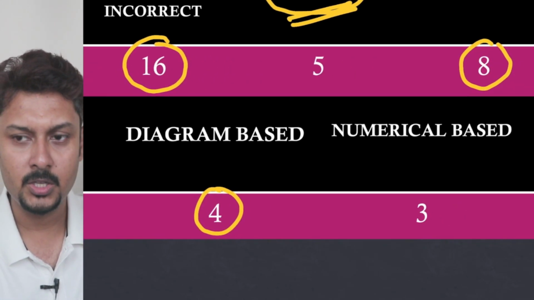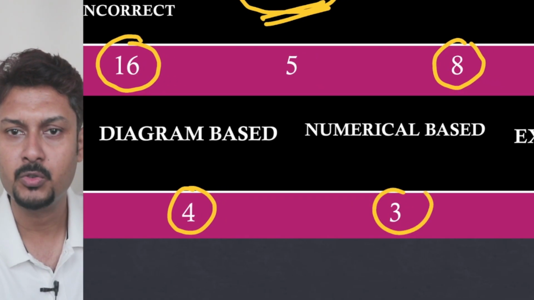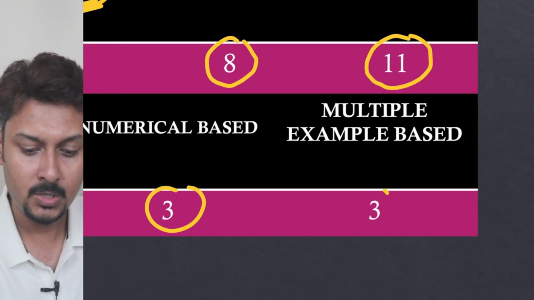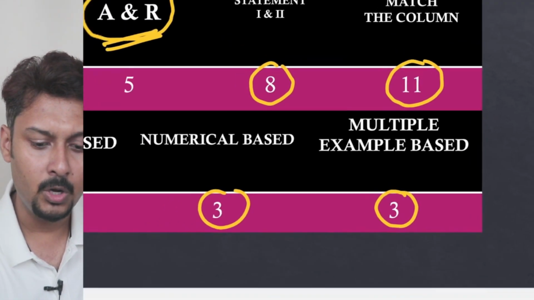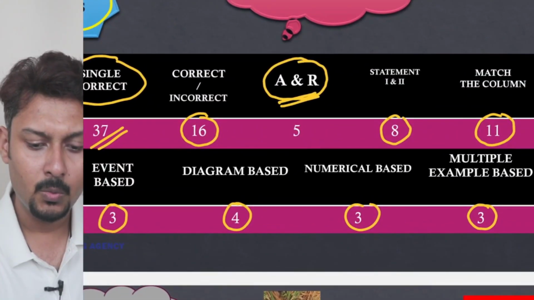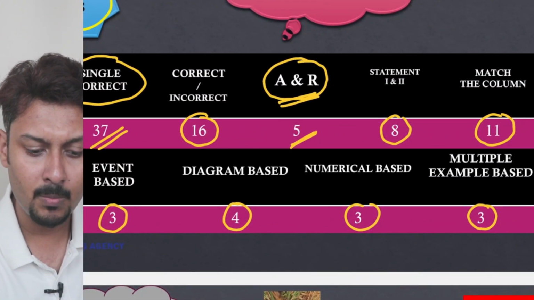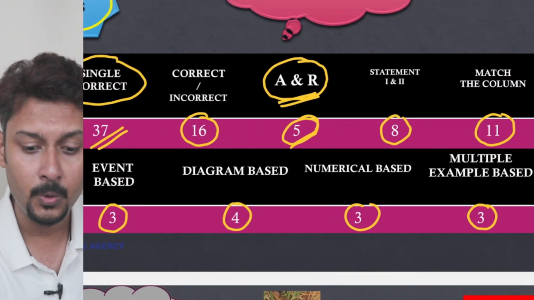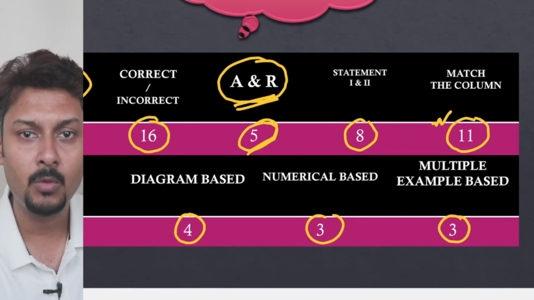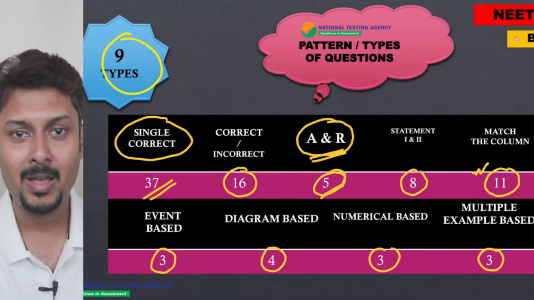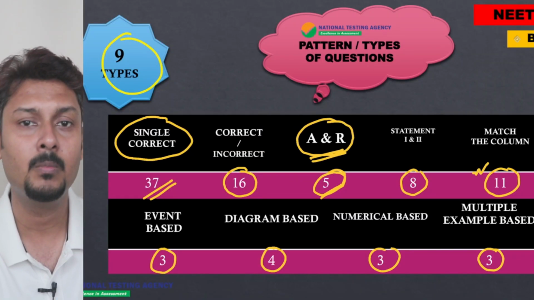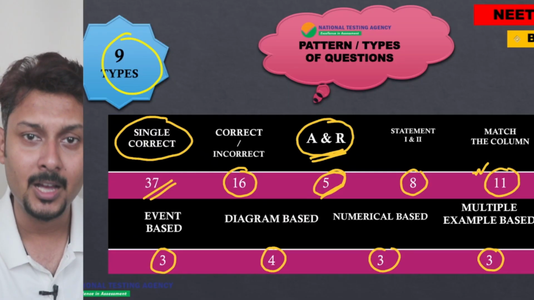Numerical based questions this time totaled 3, and multiple example based questions were 3. So the major focus this year, remember, was assertion reason, whose number is gradually increasing as I told, as well as match the following column, which is also gradually increasing in the paper. Maximum questions were more than one-liner. That's why the NEET biology paper actually takes time.